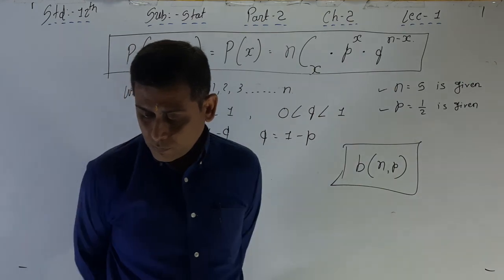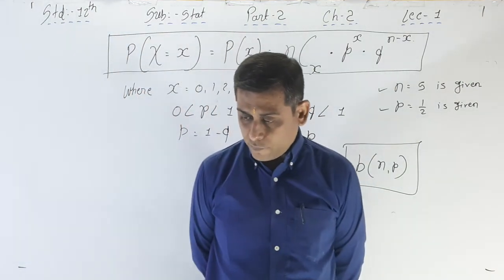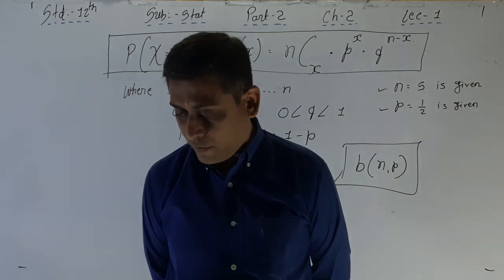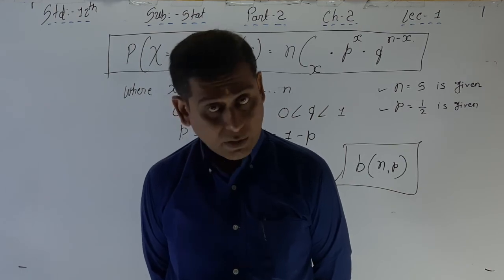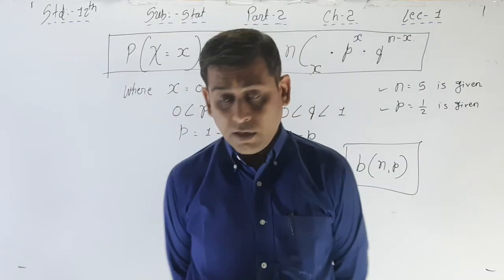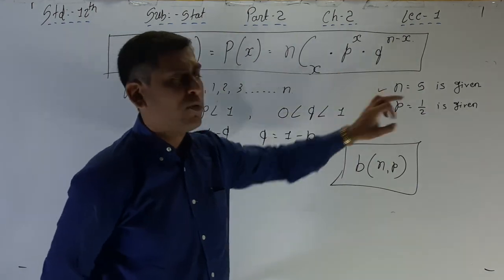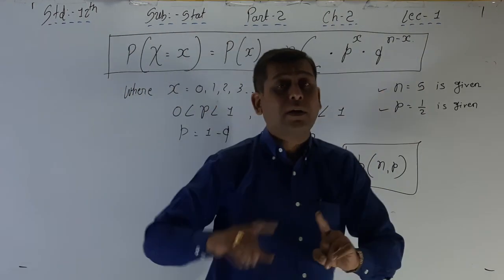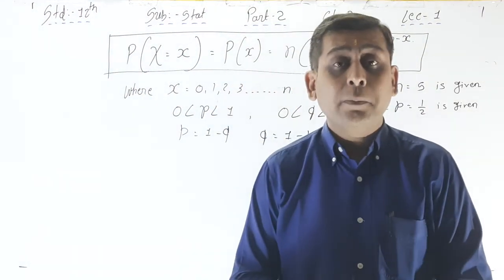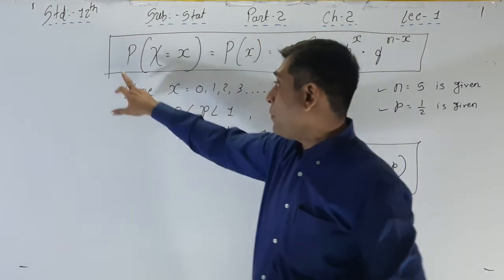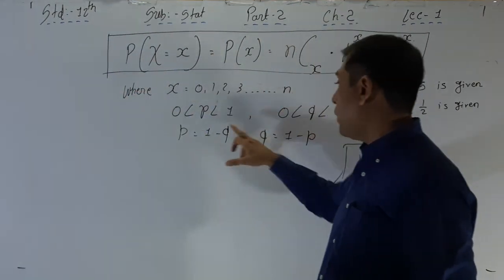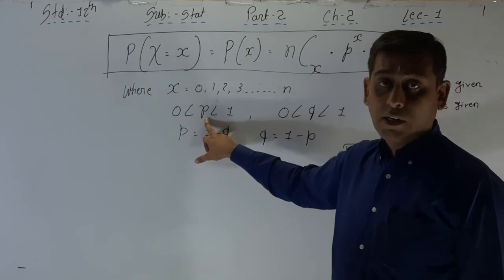Now note: if we repeat an experiment having such Bernoulli trials n times, this capital N is different from small n, so you have to remember the capital letter as well as the small letter in this chapter. Here p is the probability of success.